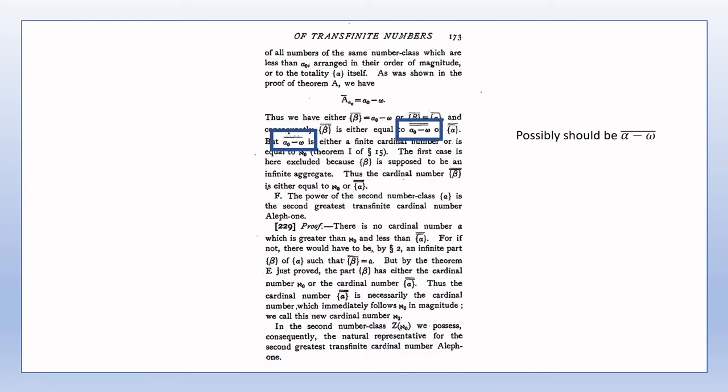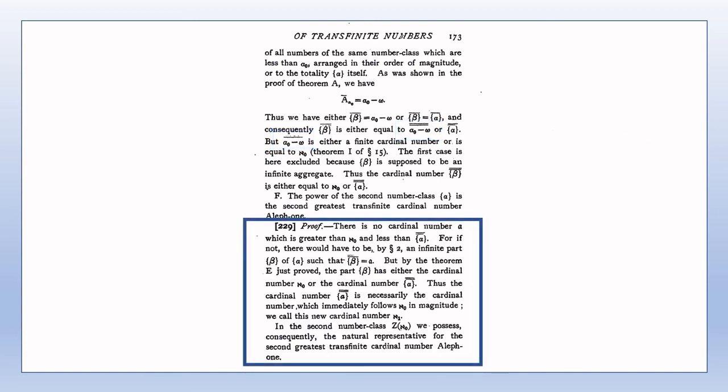The symbols alpha naught minus omega with a double bar on this page should in my opinion be alpha naught minus omega with a single bar, since alpha naught minus omega is an ordinal type, and the cardinal number of an ordinal type is indicated by a single bar, as in point 5 of section 7. I wanted to say that these were just typographical errors in the English translation, but they're written with 2 bars in the original German articles also.